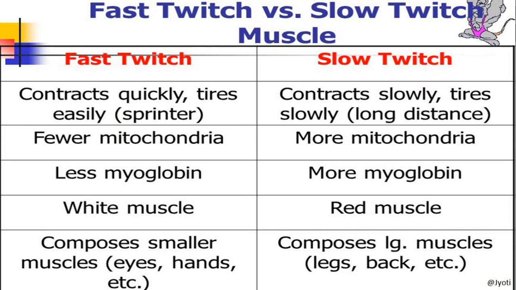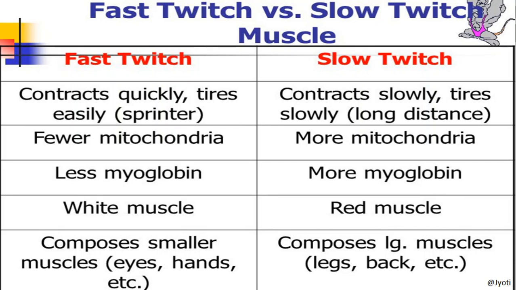Next, since I have uttered the term twitch, I have to tell you what twitch is. Twitch means a small contraction. There are two types of twitch: one is fast twitch, the other is slow twitch. Fast twitch means the muscle contracts quickly, so it tires easily. Slow twitch means the muscle contracts slowly, so it tires slowly.